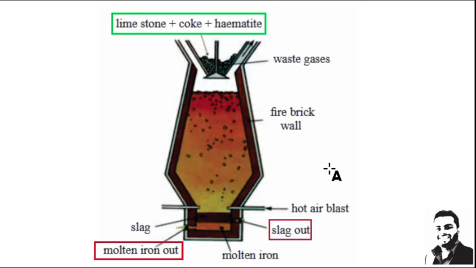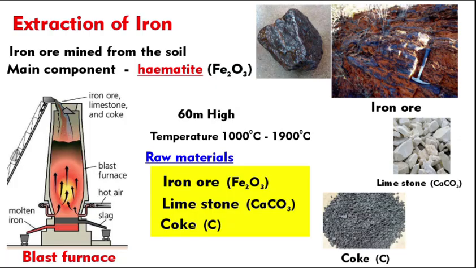So initial temperature, as I said, it was 650 by coke. So we are adding coke here. So coke will increase the temperature inside where it is required to melt iron. And it will increase about 1700, 1800, between 1000 and 1900. And the limestone is used here. As I said, the limestone is used as an ingredient or raw material. That is to remove the impurities.